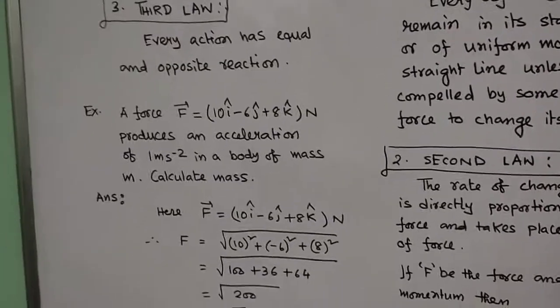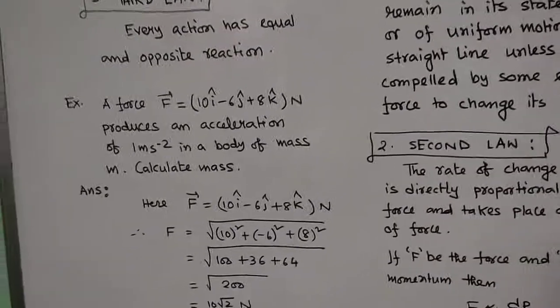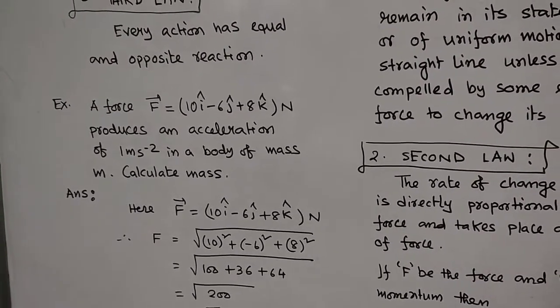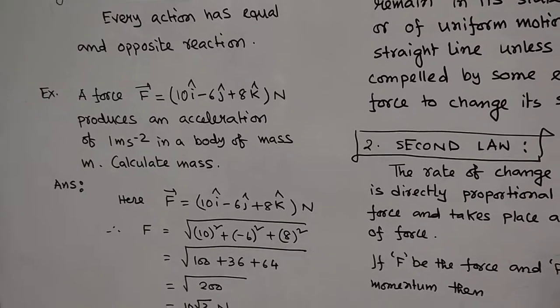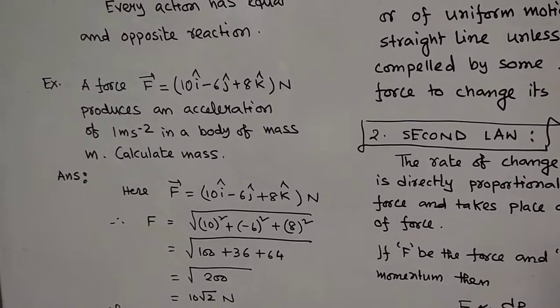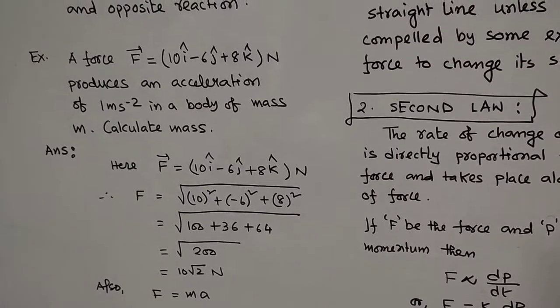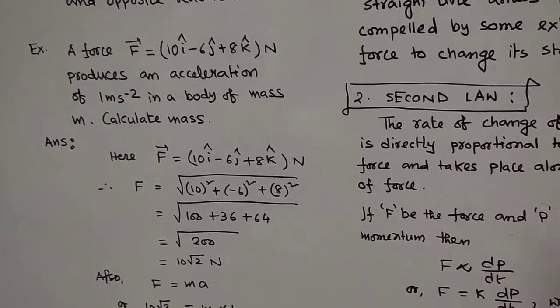Now let me try one numerical based on this definition F = ma. A force F vector equal to 10 i cap minus 6 j cap plus 8 k cap newton produces an acceleration of 1 meter per second squared in a body of mass m. Calculate the mass. F is given, so let me find the magnitude.